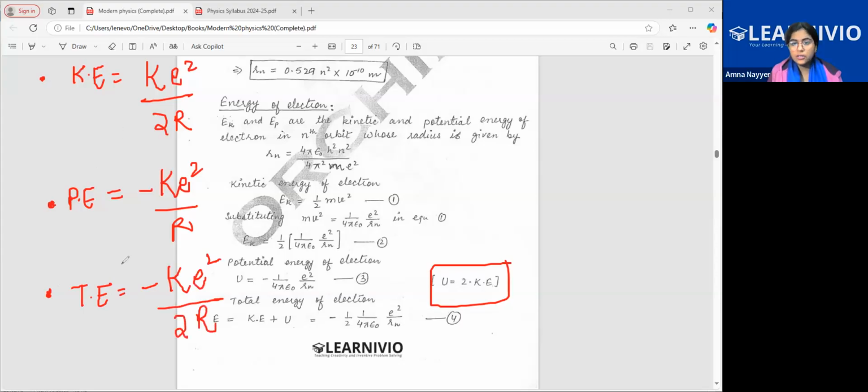1, 2, 3, and this fourth. Write down these 4. Instead of this, you can leave this, just write these because numericals are based on this. And this is enough. Please write it quickly and just text me done.